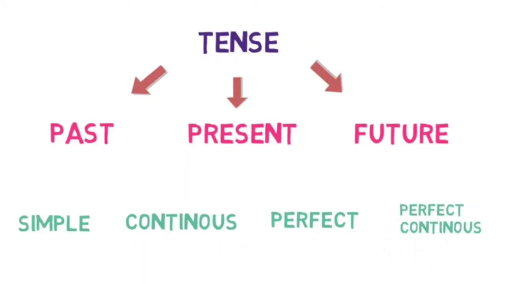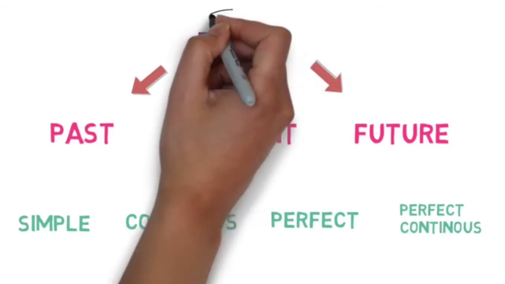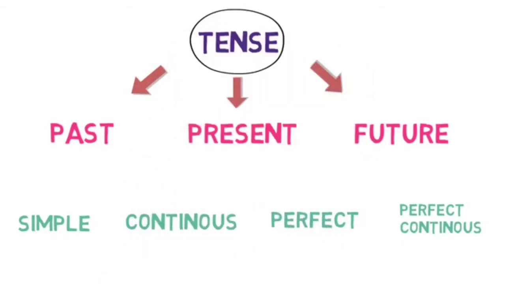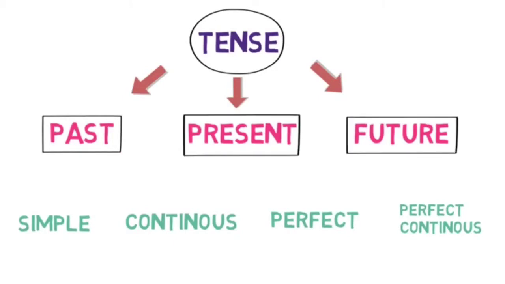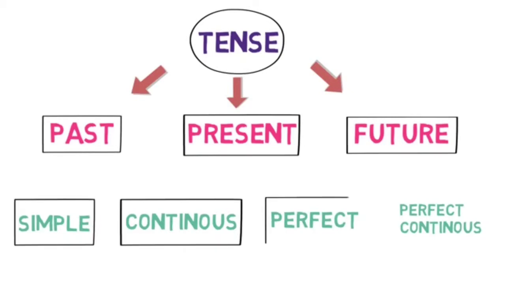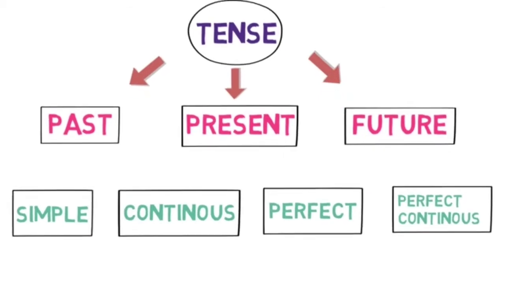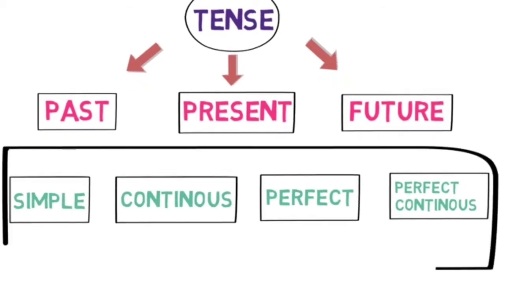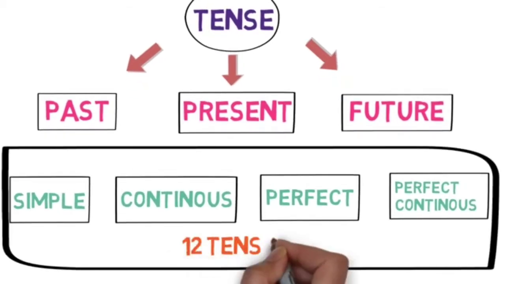Consider this as a family tree, children. The grandfather tense is having three children: past, present and future. And each parent is having four sons with the same names, that is simple, continuous, perfect and perfect continuous. Writing them all becomes 12 siblings. That means we are going to learn 12 tenses.